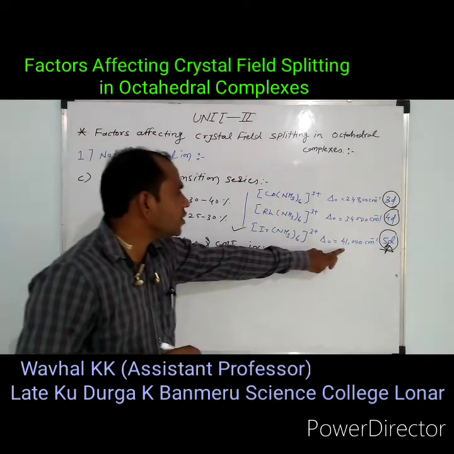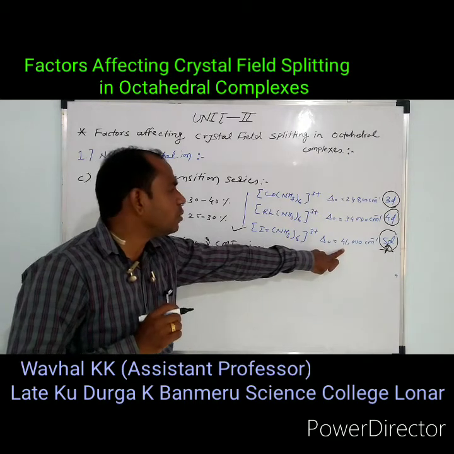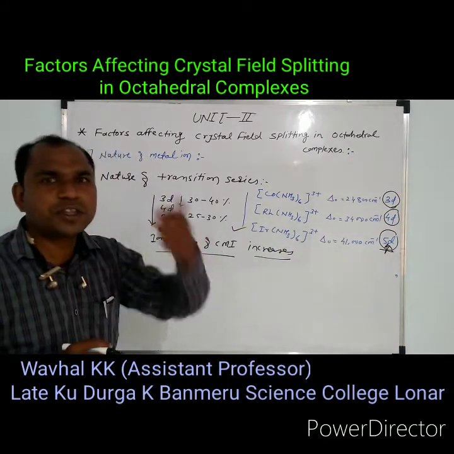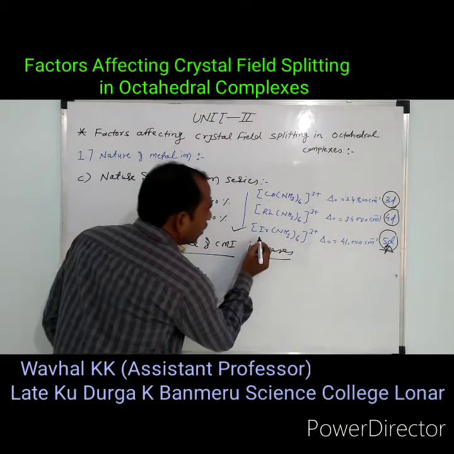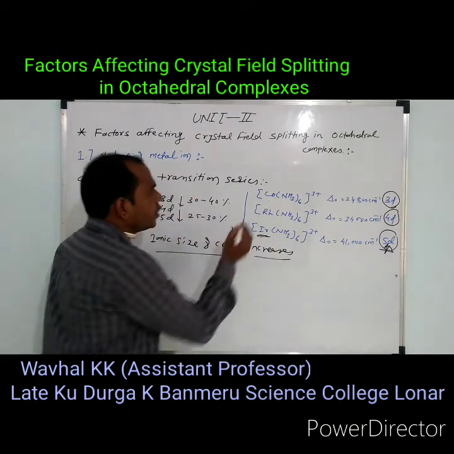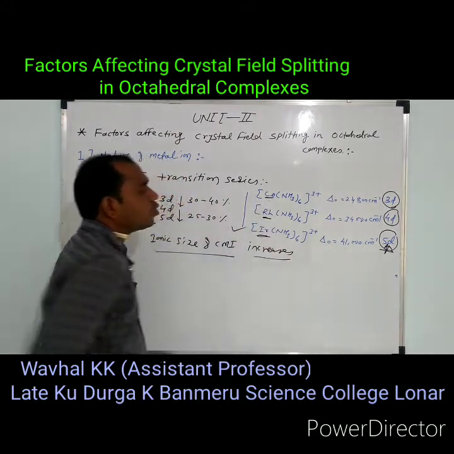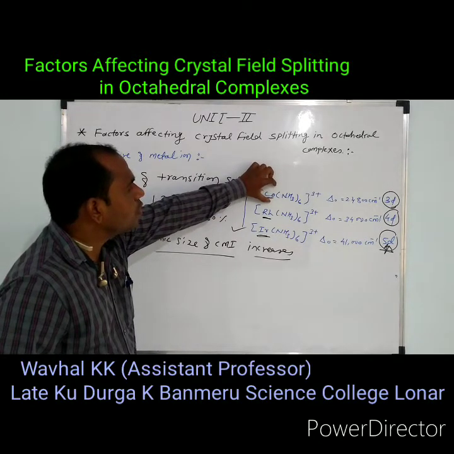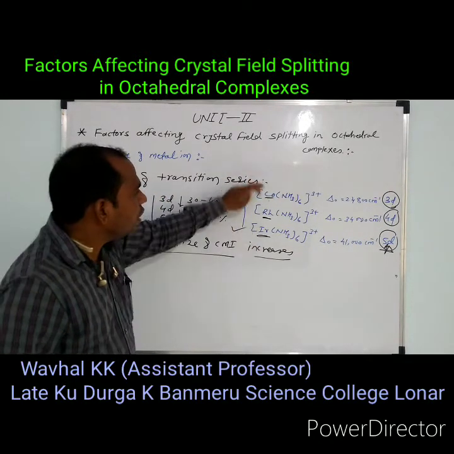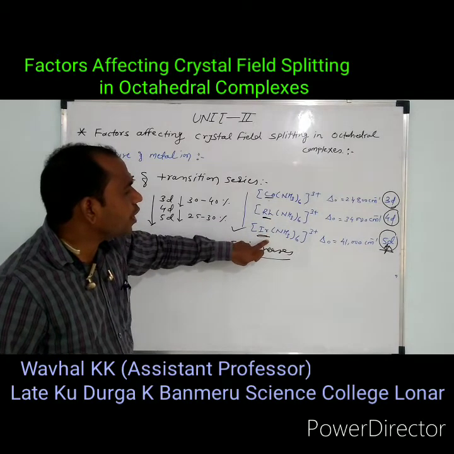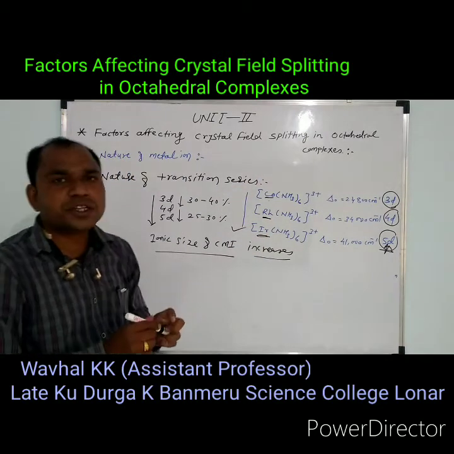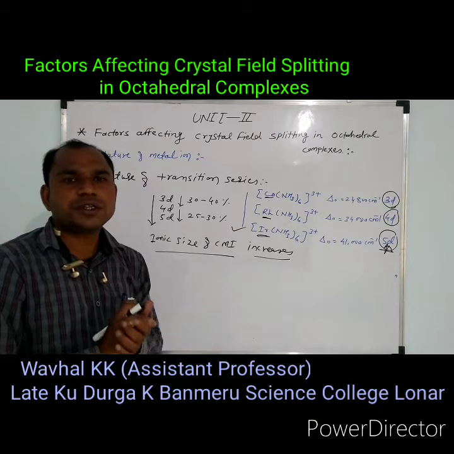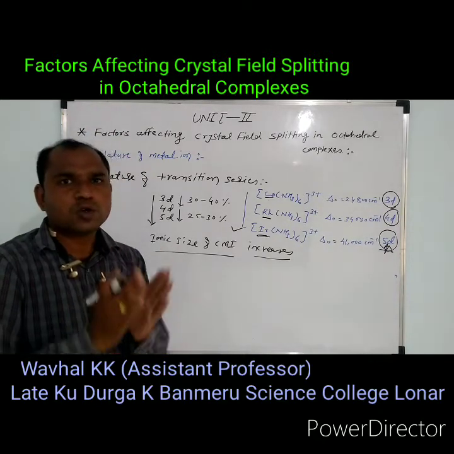Hence, the magnitude of the crystal field splitting increases because the ionic size of Ir is greater than cobalt and then rhodium. Co has a smaller ionic radius than Rh and then Ir. Hence, the ionic radius increases from top to bottom in a group.